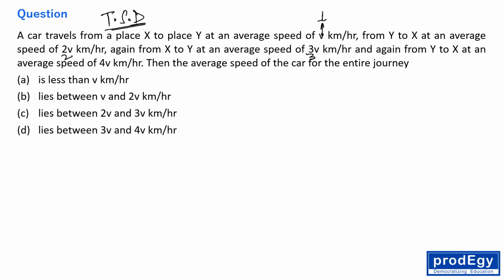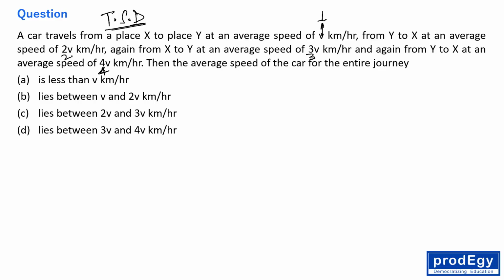So a car travels from place X to place Y at an average speed of 1 km/h, from Y to X at an average speed of 2 km/h, again from X to Y at an average speed of 3 km/h, and again from Y to X. It has one more, so just assume it as 4. Then what is the average speed of the car for the entire journey?